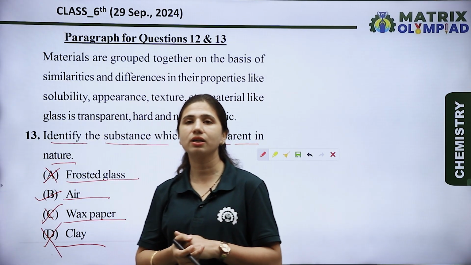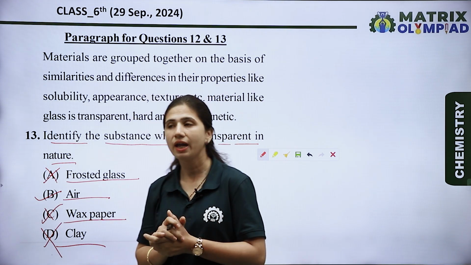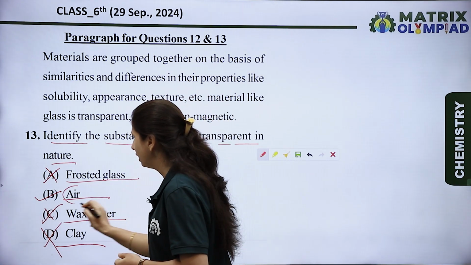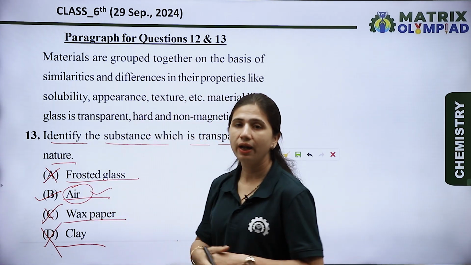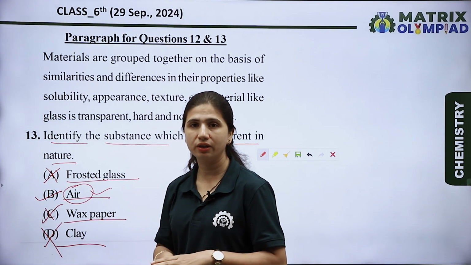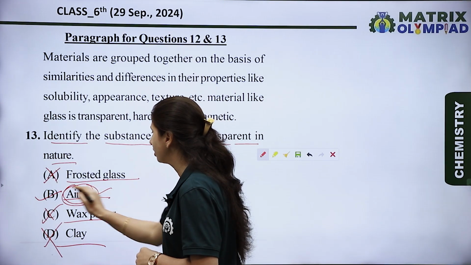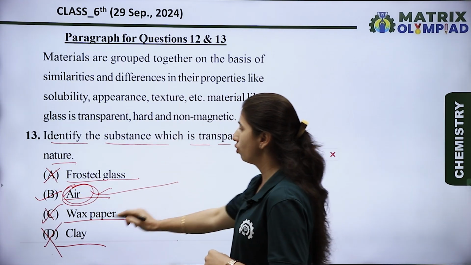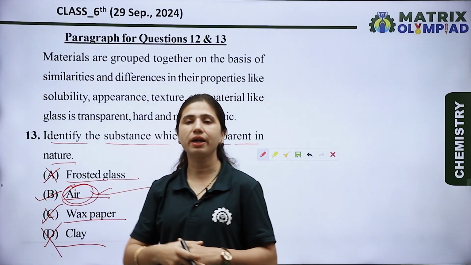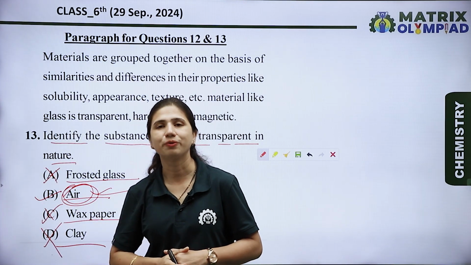We know that air is a composition of different gases, and air allows the light to pass through, and it does not absorb or reflect the light. So because of that, air is a transparent substance. So option B is the right option for this question.